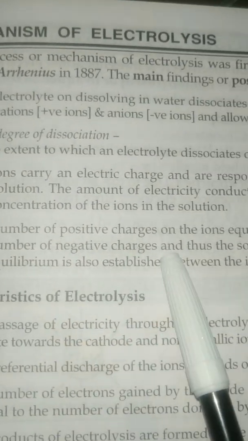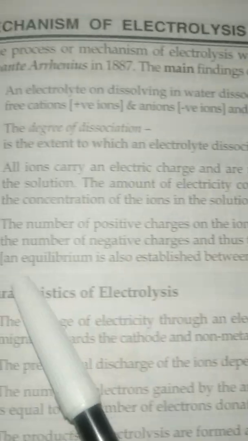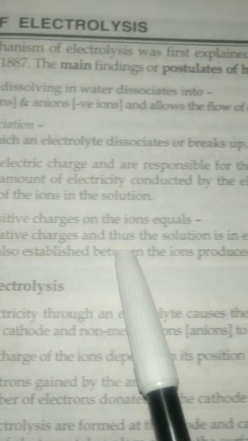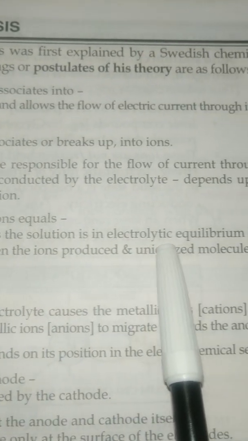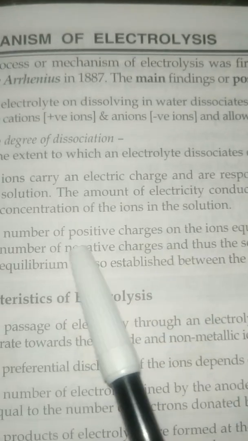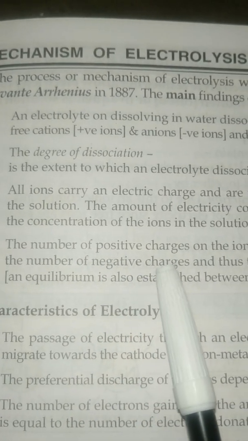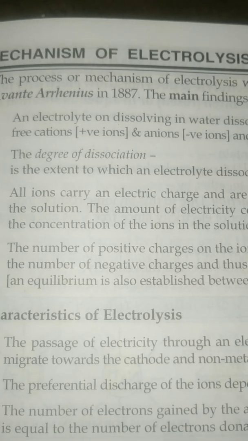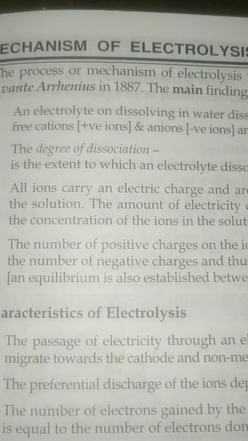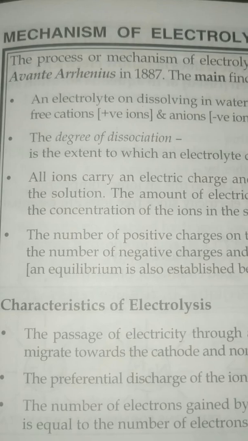Now, the number of the positive charges on the ions equals the number of the negative charges, and the solution is in electrolytic equilibrium. So both the charges, the positive and the negative, are equal. That's why you can say the solution is in equilibrium, meaning a balanced situation.